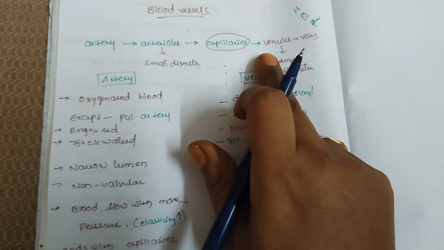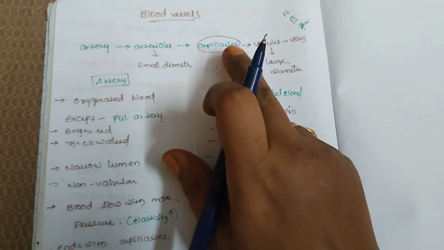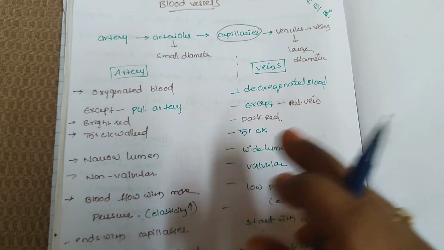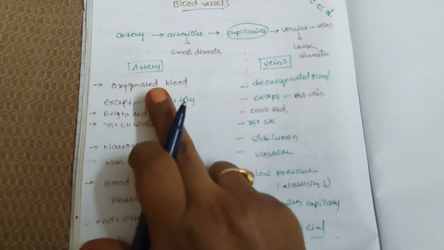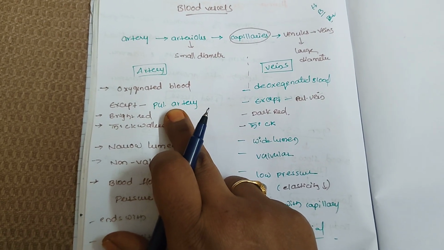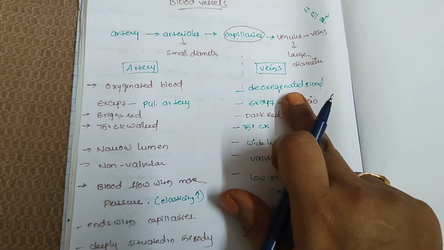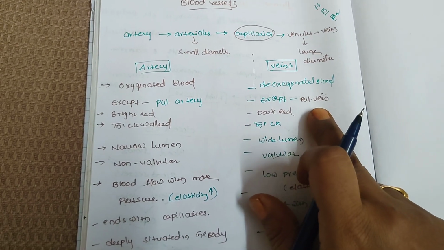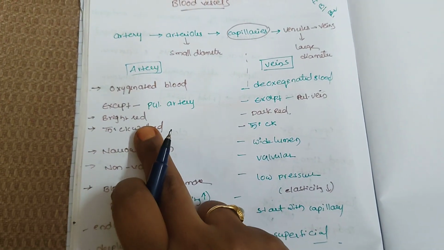Capillaries connect to venules and veins. These are the connecting links between arteries and veins. Arteries carry oxygenated blood except the pulmonary artery. Veins carry deoxygenated blood except the pulmonary vein, meaning the exceptions are opposite.